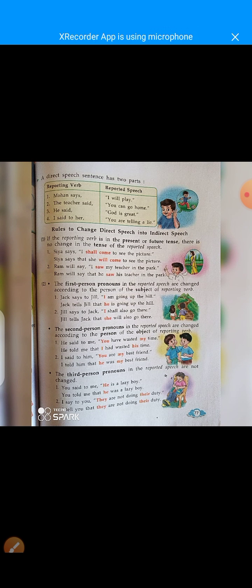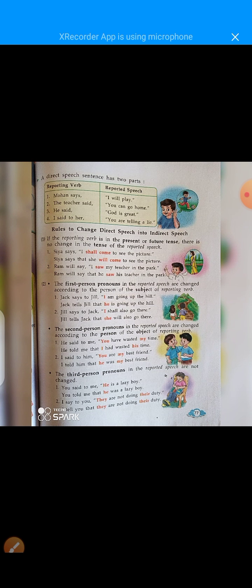Rules to change direct speech into indirect speech. Number 1: if the reporting verb is in the present or future tense, there is no change in the tense of the reported speech.